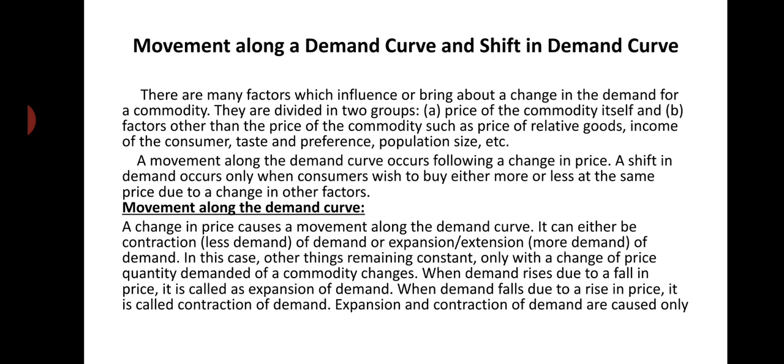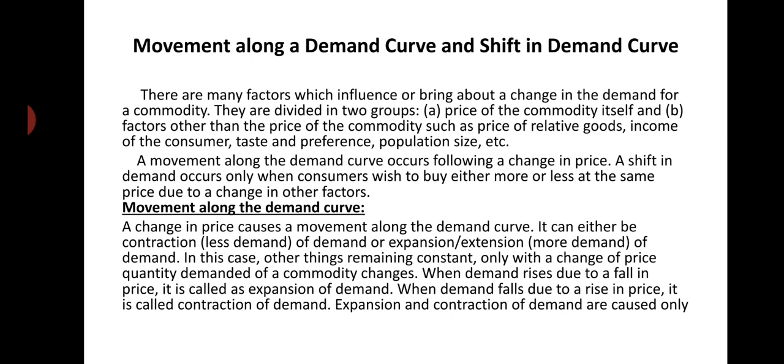In this case, there is movement along the demand curve, or there may be expansion or contraction of demand only when, other things remaining constant, price of a commodity changes.